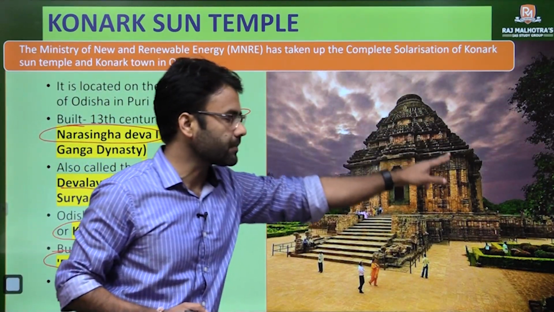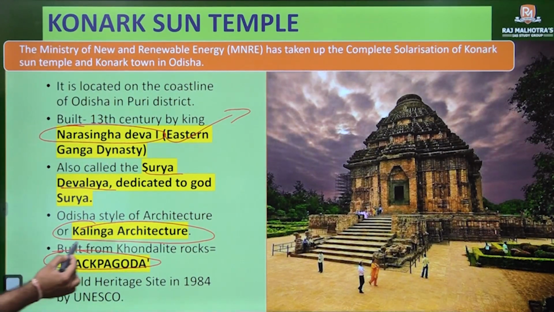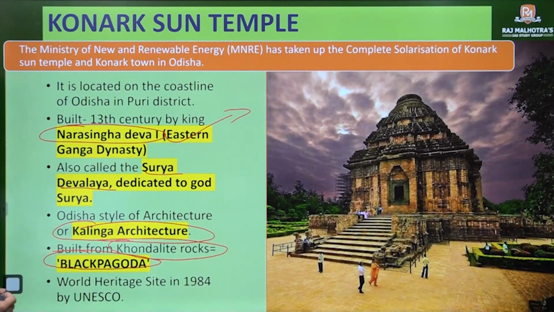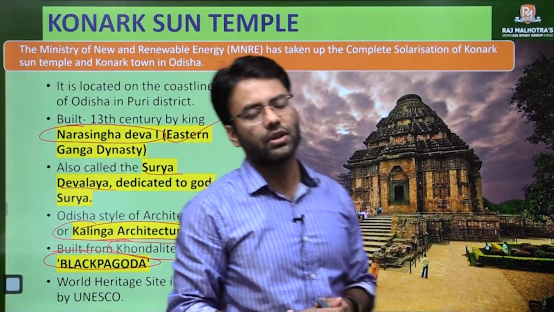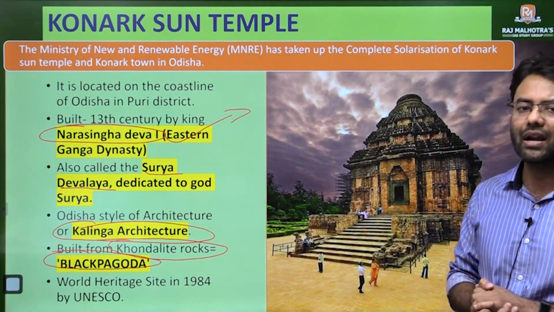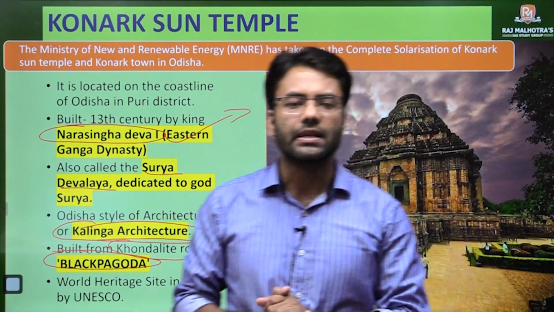Why is it black in color? Because of the material used: Khondalite stone was used for this structure. And the last point is that it is also a World Heritage Site.